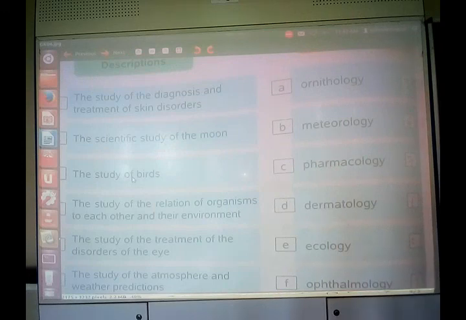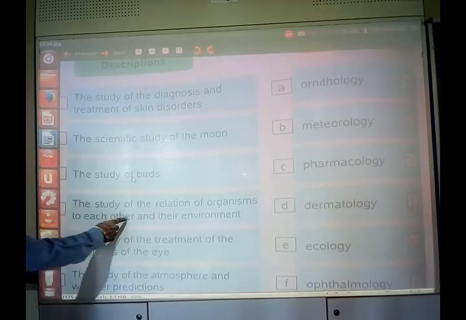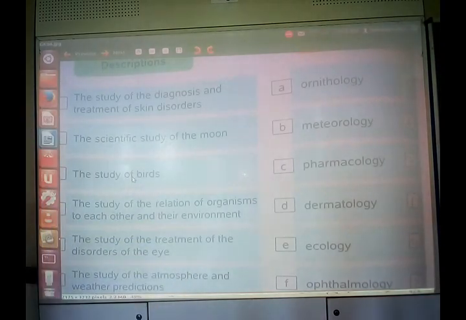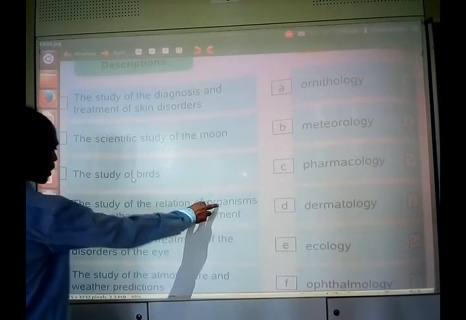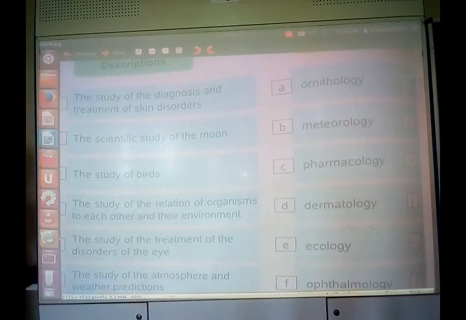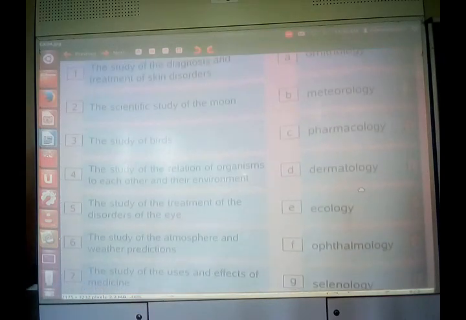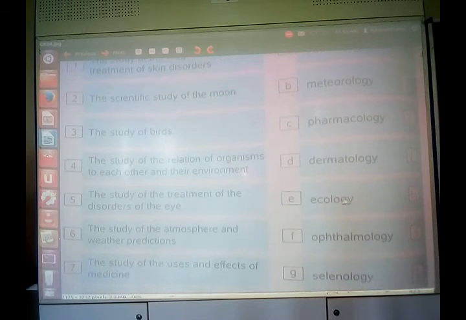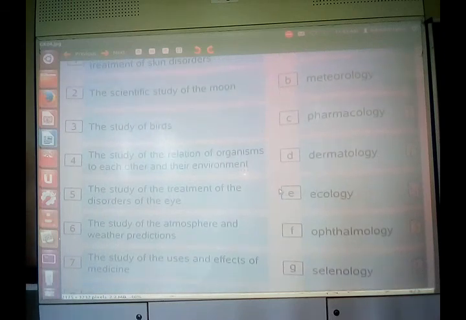Another question is the study of the relation of organisms to each other and their environment. The study of the interaction of organisms with each other and with the physical and chemical factors of the environment is called what? Ecosystem. So the study of relation of organisms to each other and their environment is called ecology.